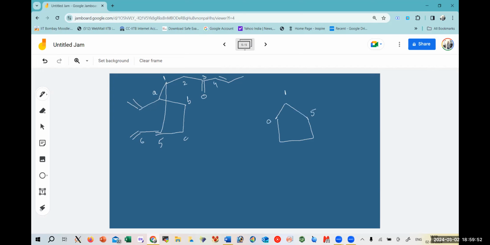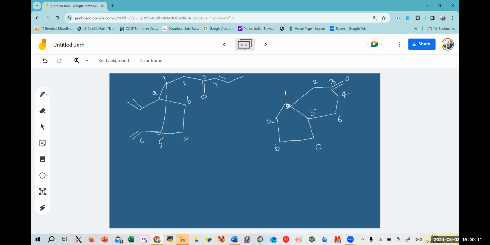This is A, B, C, and this five is going to combine with your six. Six is going to combine with your four, four then with three, which has the double bonded O, which is with two, and then with one.